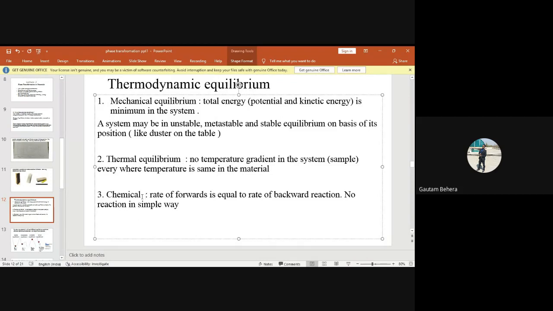And the last one is chemical equilibrium, right? So chemical equilibrium means what? The rate of forward reaction is equal to the rate of backward reaction. Suppose in a system some reaction is going on.